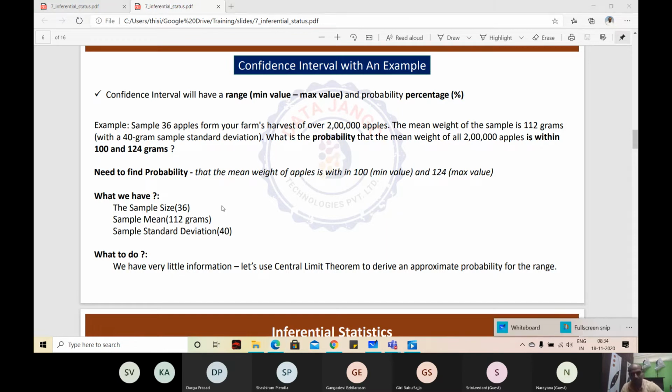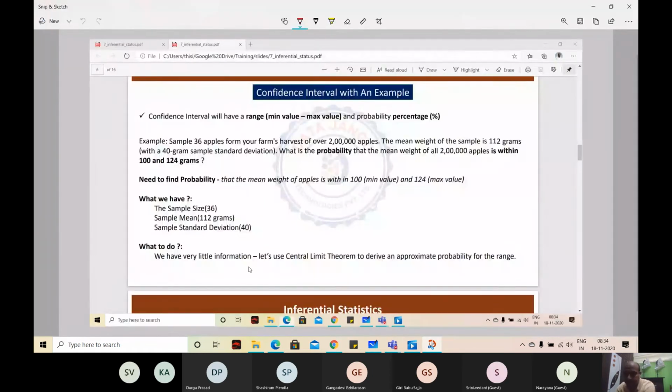Let me make some statements here before we move on. We have 36 apples. If the 36 apples' weights are normally distributed, what should I take on the x-axis?